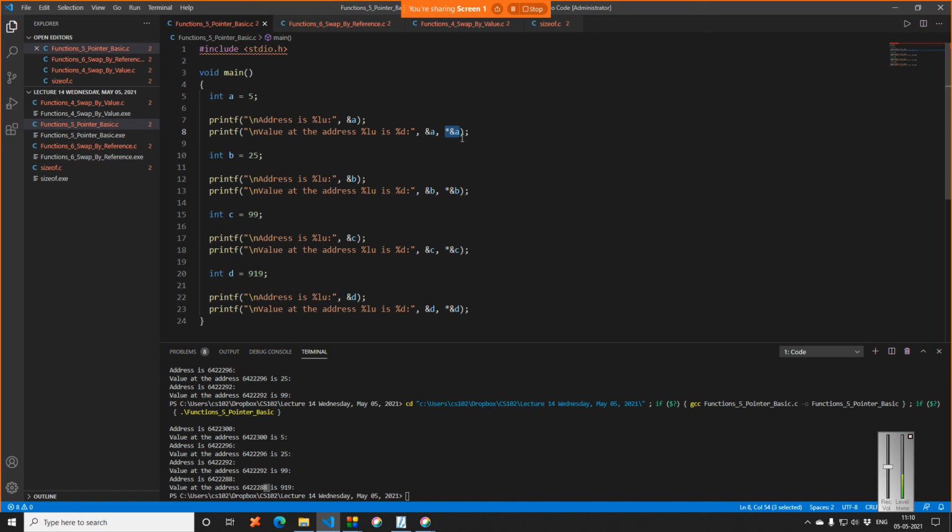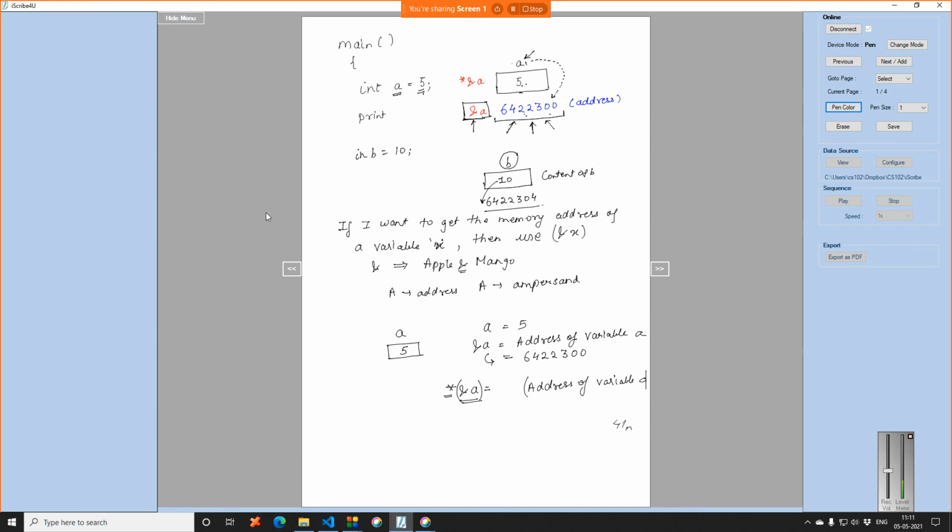Now there is another thing that I did in the code, that was star ampersand A. When I wrote star ampersand A, what does ampersand A mean? Ampersand A means the address of variable A, right? So this part I have written is ampersand A. What does star mean?